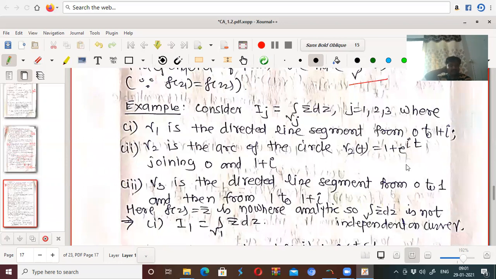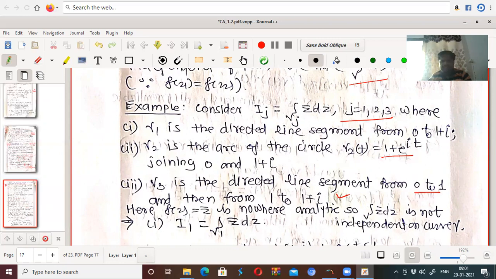We have some examples on this. Consider Ij equal to the integral over gamma j of z bar dz for j equal to 1, 2, 3, where gamma 1 is the directed line segment from 0 to 1 plus i. Gamma 2 is the arc of the circle gamma 2 of t equal to 1 plus e to the power it. Third, gamma 3 is the directed line segment from 0 to 1, and then from 1 to 1 plus i. So what are we doing here?